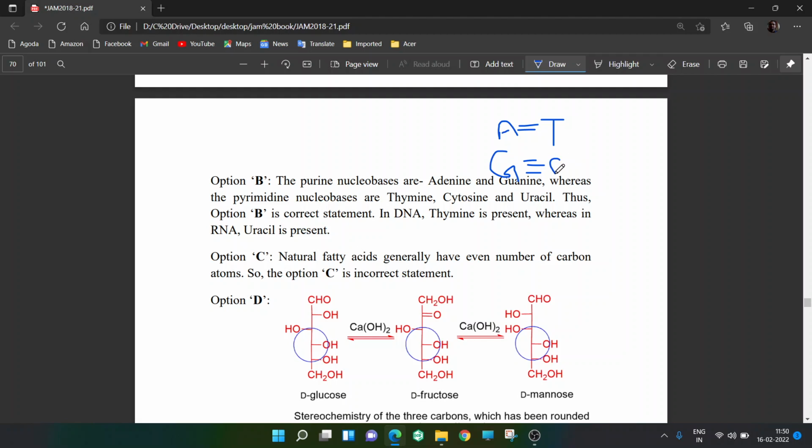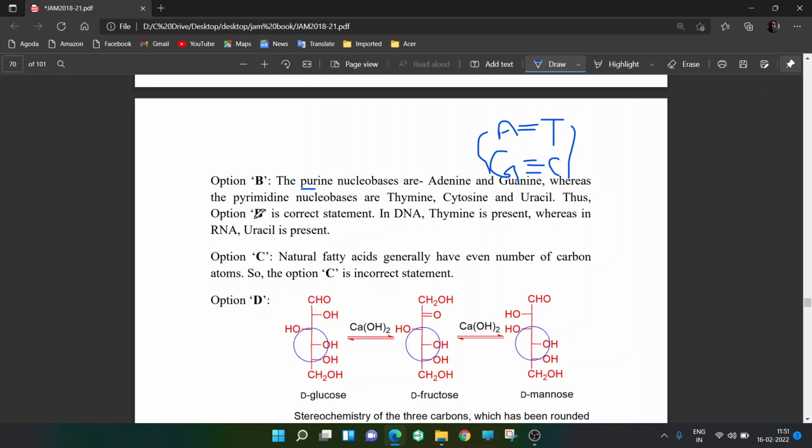So A and G, adenine and guanine, are purines, and T and C are pyrimidines. And in RNA we don't have thymine, we have uracil, so that is also a pyrimidine.